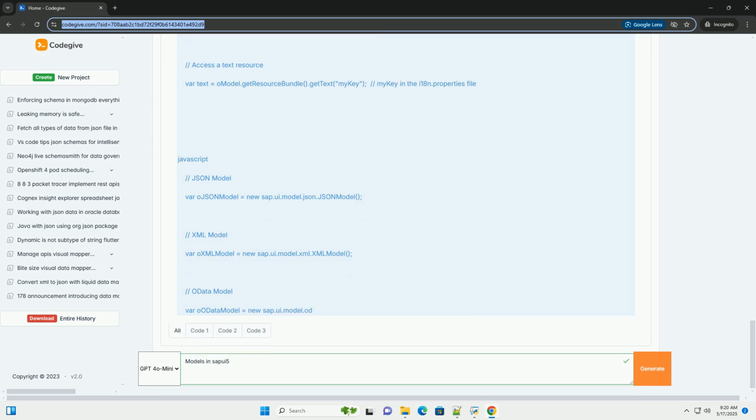Model events: requestSent, requestCompleted, propertyChange. Models fire events to notify you of changes or requests. You can attach event handlers to these events to perform actions based on the model's state. Request sent and request completed, ODataModel. Property change, JSONModel, XMLModel.